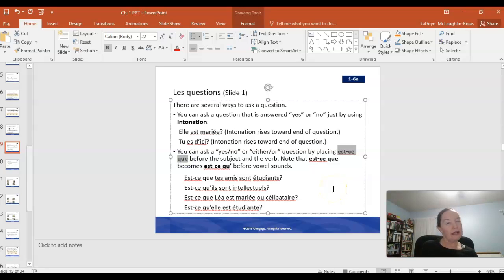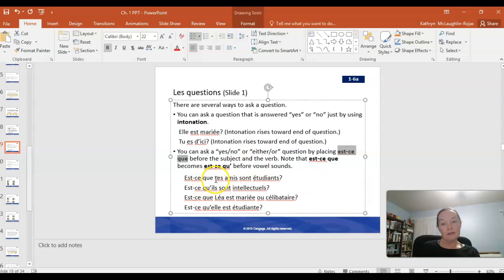It looks like there's a lot of extra letters there and you wouldn't need all of them. But there are plenty of silent letters in French, just like we have in English. So you can tack on est-ce que, or est-ce qu' with the apostrophe if it comes before a vowel sound. You can stick those onto any statement and basically turn it into a question.